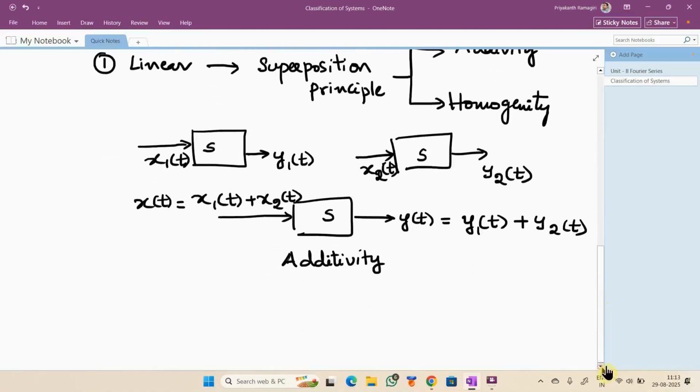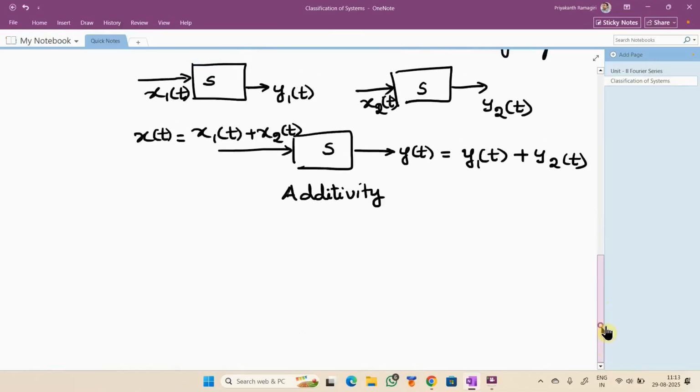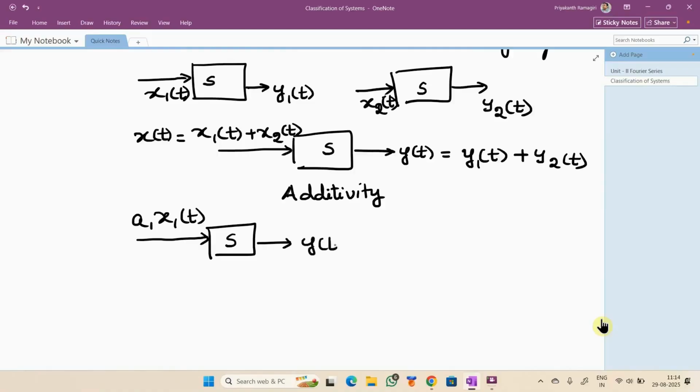What is homogeneity? For the same system, if a signal is multiplied with a constant, and in the response the output is observed to be a1 y1 of t, then the homogeneity property is satisfied. That means the earlier recorded output is multiplied with the same constant which we applied to the input.